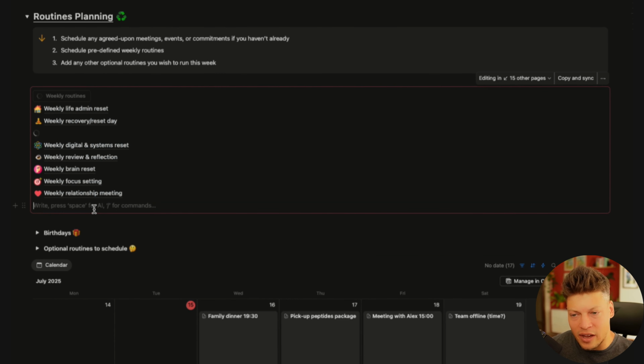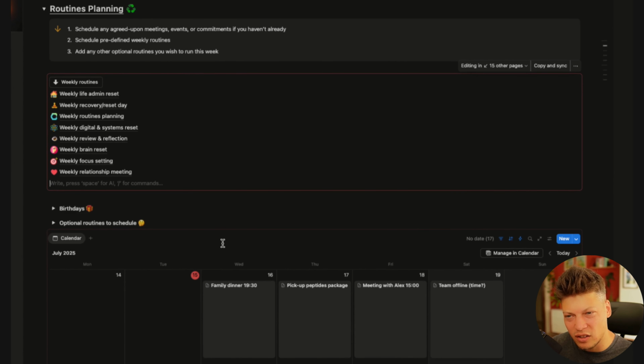Now, quick caveat, I know I can auto schedule them, so you can obviously have them as a recurring task happening in Notion, but I do prefer this method of having a macro button that just generates them, because it gives me a little more flexibility for when I can exactly schedule them. And at the same time, it takes me like 30 seconds to throw them into my calendar, but it gives me more visibility, more control. So you can see these are my weekly routines.